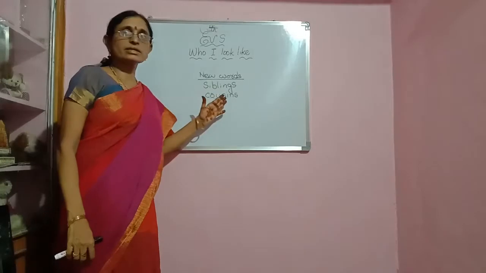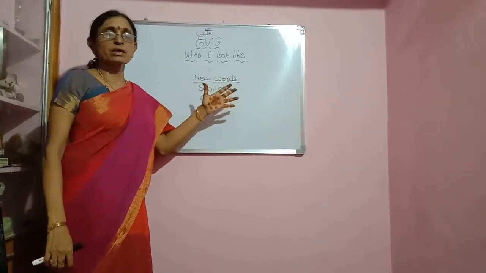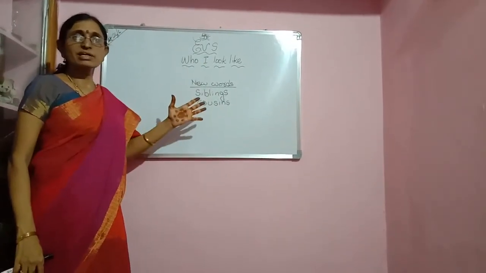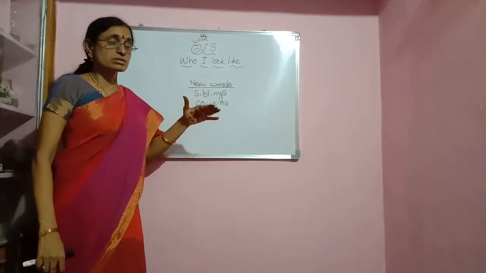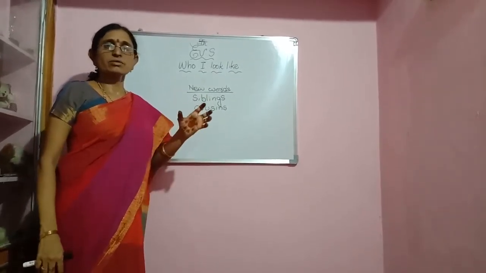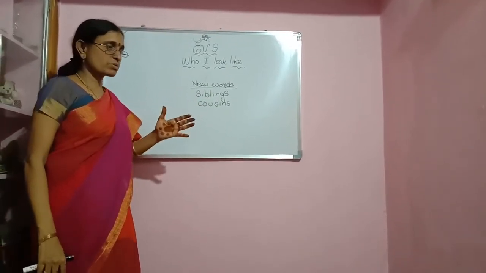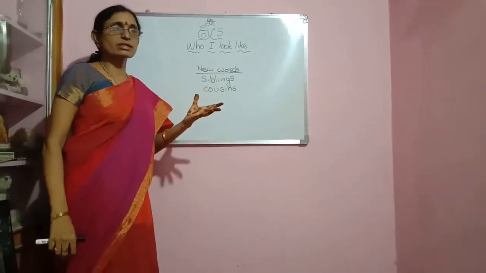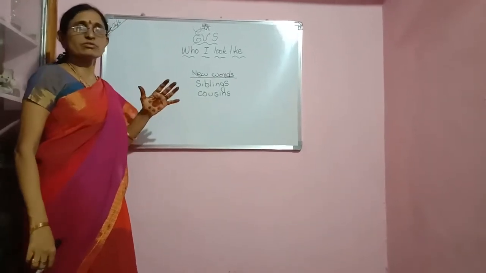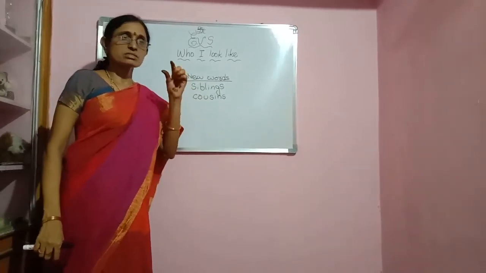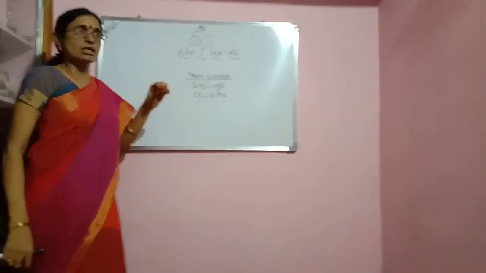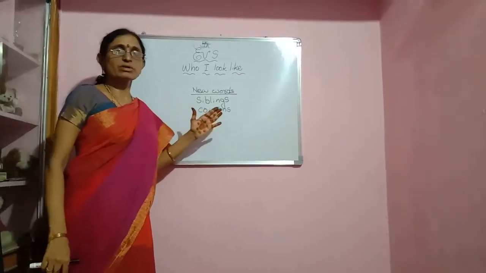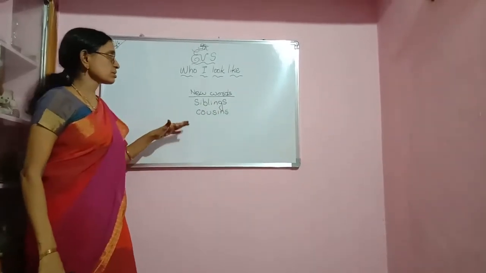Now clear? Most children are similar to their parents, and your parents are also similar to their parents. What are the similarities? Similarities are that sometimes we act like our parents or grandparents. For example, we walk like our grandparent, or we laugh like our father, and we sleep like our mother, and we get some same features, like eyes, color. So these are the similarities we get from our family members.